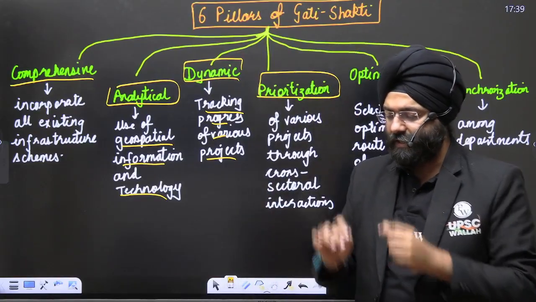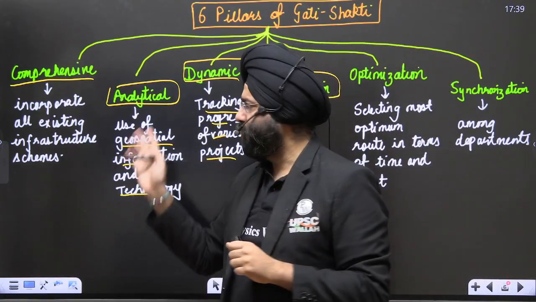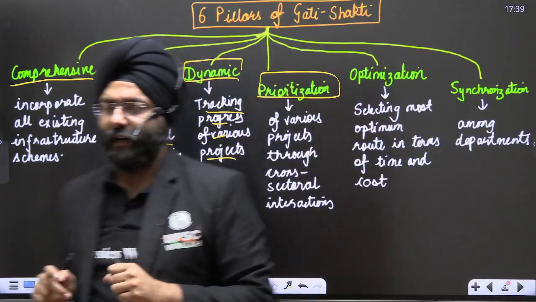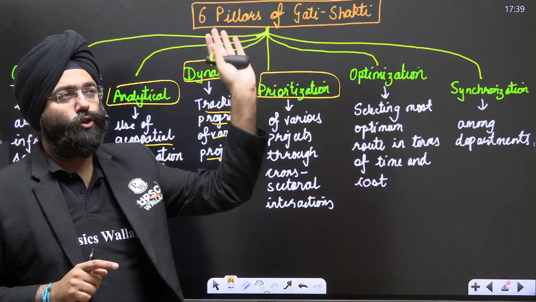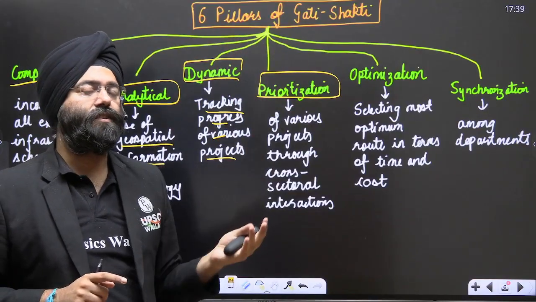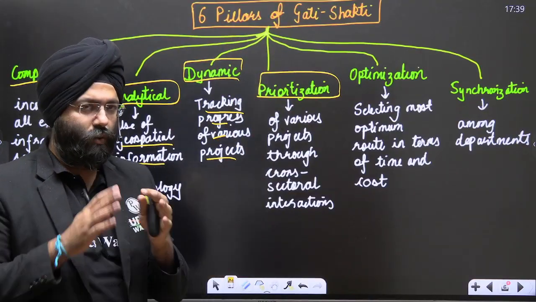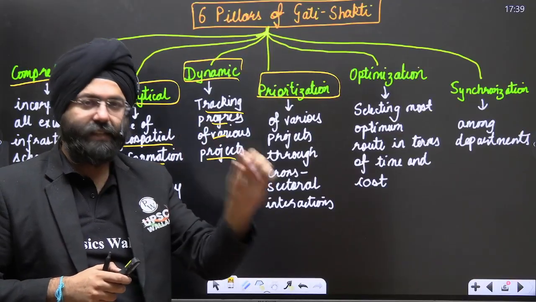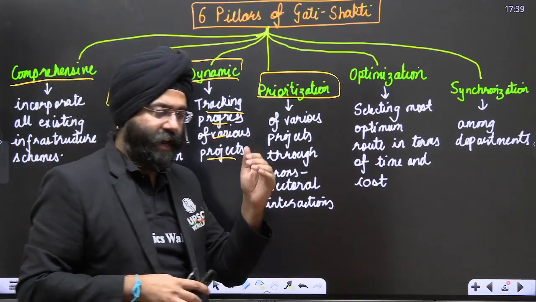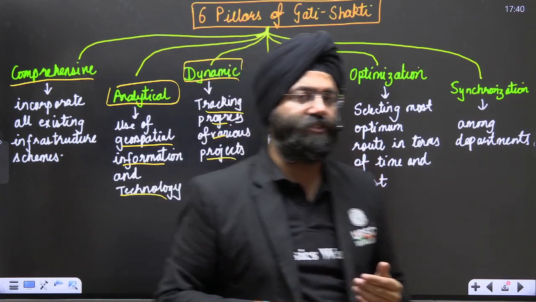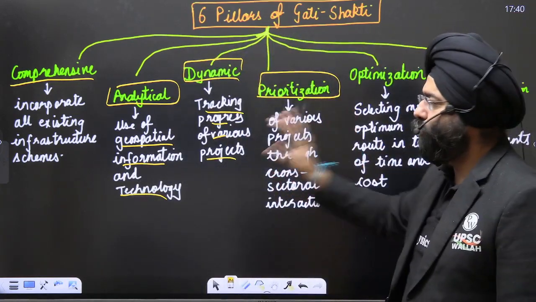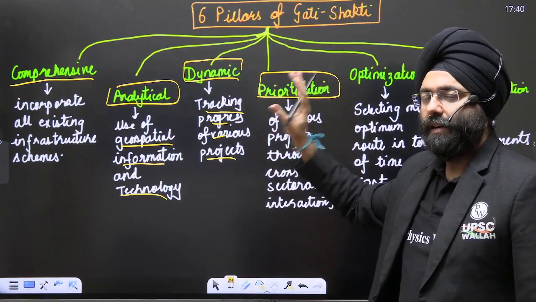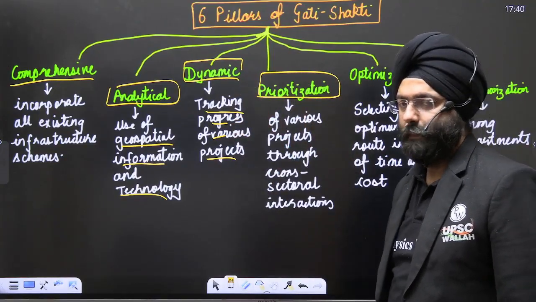Let us say you have a real-time update through the analytical pillar. If a file is stuck in one particular place, you are immediately updated with respect to the problem that is there. And what will happen? You can create accountability in this case, and issues are resolved at a much faster pace. So these are the pillars which form the core of your PM Gati Shakti plan or the master plan.